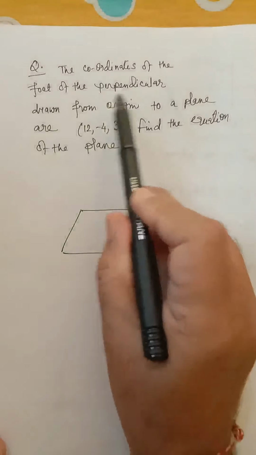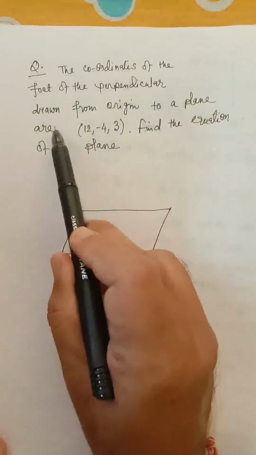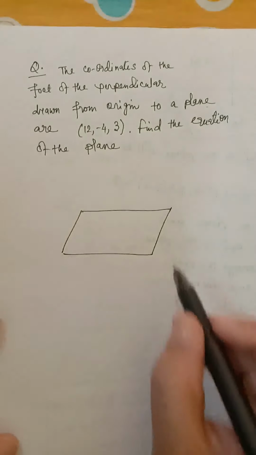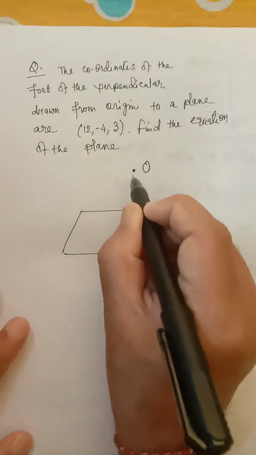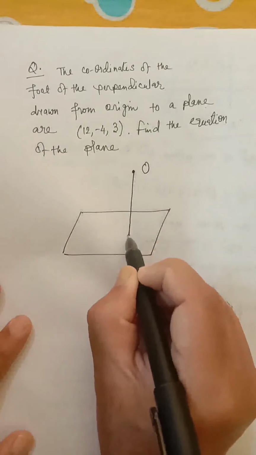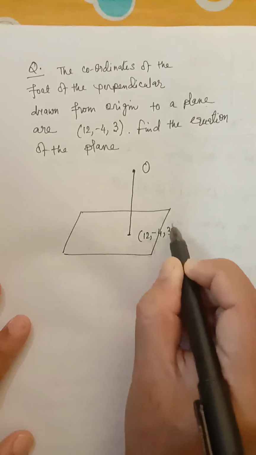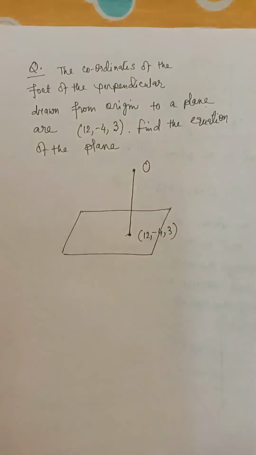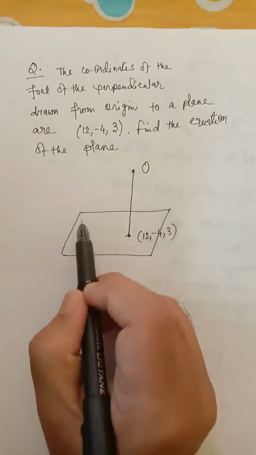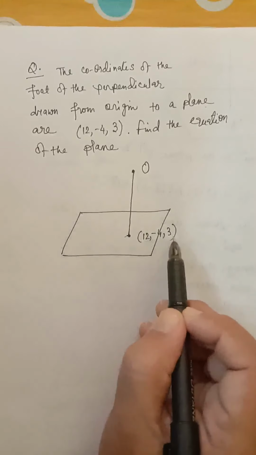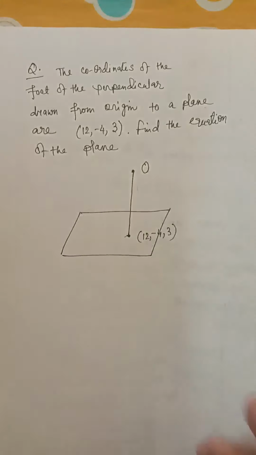Next question: the coordinates of the foot of the perpendicular drawn from the origin to a plane are (12, minus 4, 3). Suppose this is the origin O. From the origin we have drawn a perpendicular upon this plane, and the foot of the perpendicular is (12, minus 4, 3). This point clearly lies on the plane, so we got a point on this plane. The plane passes through (12, minus 4, 3), and the line joining the origin and this point is normal to the plane.